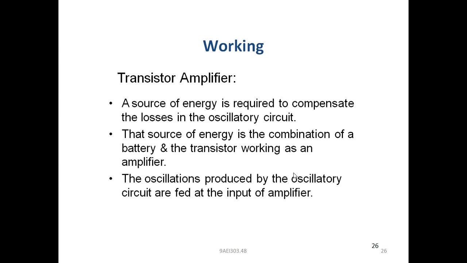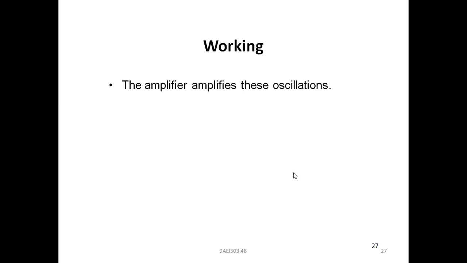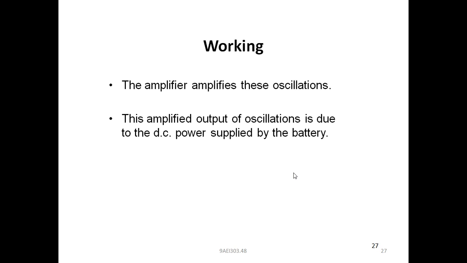The oscillations produced by the oscillatory circuit are fed at the input of the amplifier. The amplifier amplifies these oscillations.